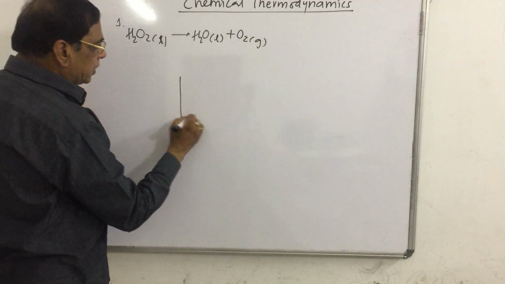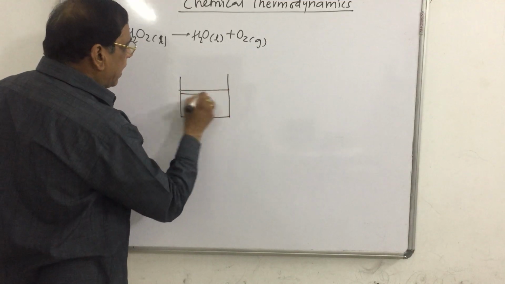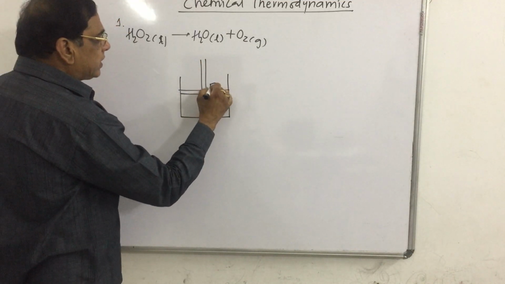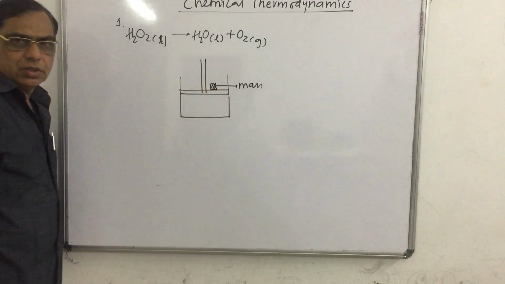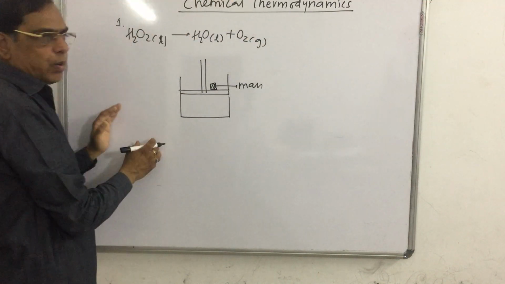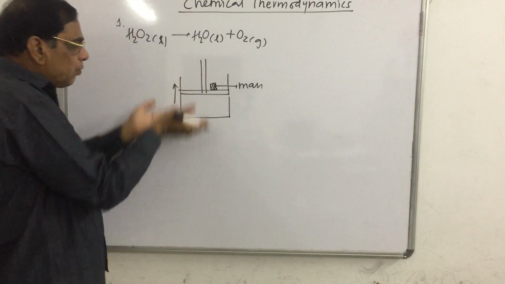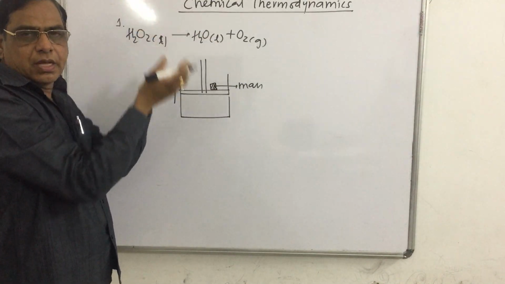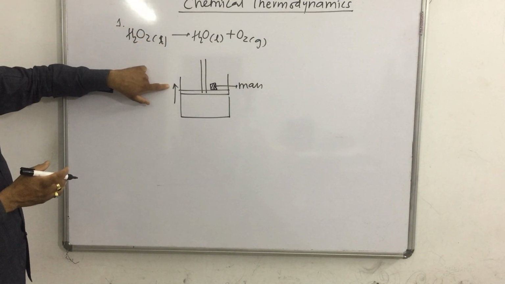Suppose this reaction is carried out in a vessel fitted with a weightless, frictionless piston, with some mass placed on it. What happens here? Due to the liberation of a gas, the piston moves in the upward direction, that is, there is a lifting of the mass. That is, expansion takes place.